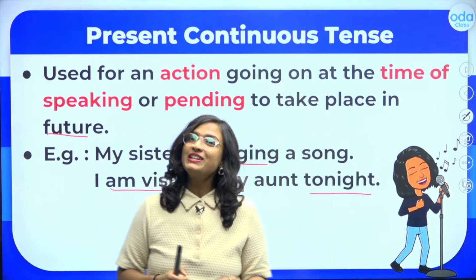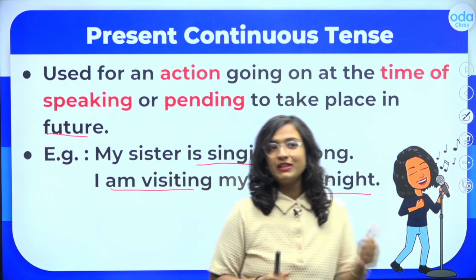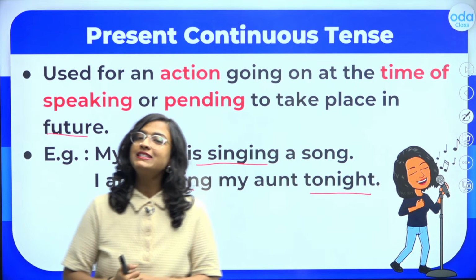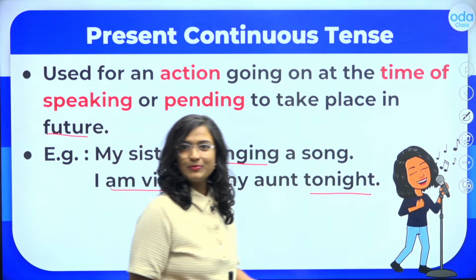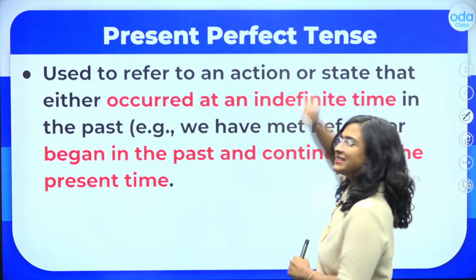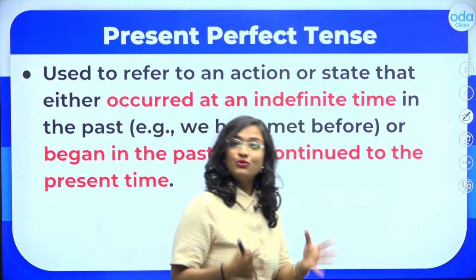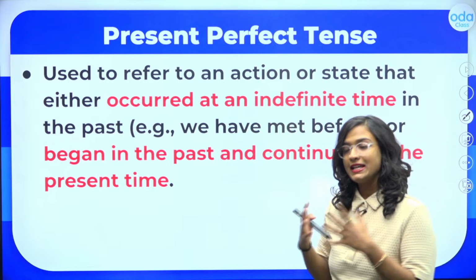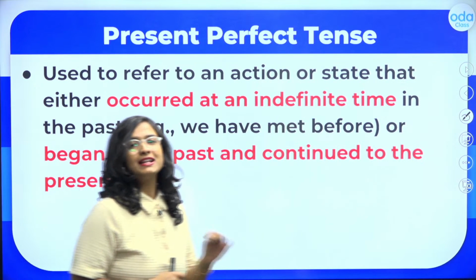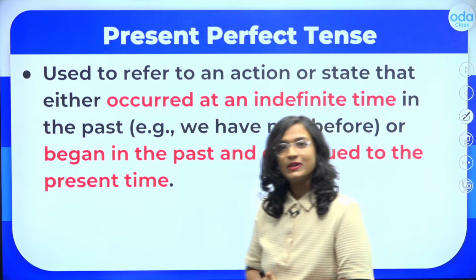Now students, to learn more about these first 2 tenses and to solve lots of questions, you can go back to my previous video on the present tenses and check that out, learn about the simple present and the present continuous tenses in detail. Because now kids, I will move on to our next one, which is our present perfect tense. Now students, this is very simple. I will teach you the rules that we need to follow to form sentences in this tense, all positive or affirmative, negative as well as interrogative. And then I will explain to you the uses and then we can solve a few questions together.